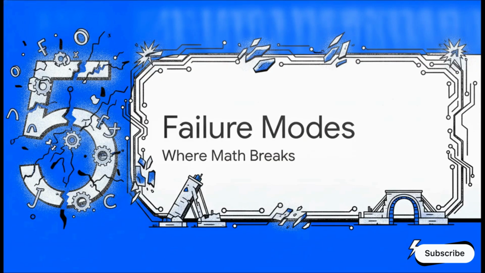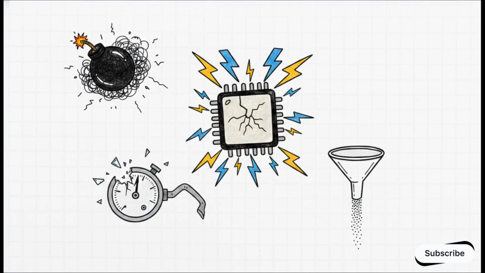Section 5, Engineering Failure Modes. This is where the math actually breaks in the real world. These are the primary failure modes you absolutely must watch out for in production. First up, the log-zero NaN bomb. If your neural network outputs a probability of exactly 0, calculating the log of 0 gives you negative infinity. Multiply that out and it evaluates to NaN, not a number. Your training loss becomes NaN, your weights instantly corrupt, and your model dies right there on the spot. You always have to add a tiny epsilon value to prevent this.